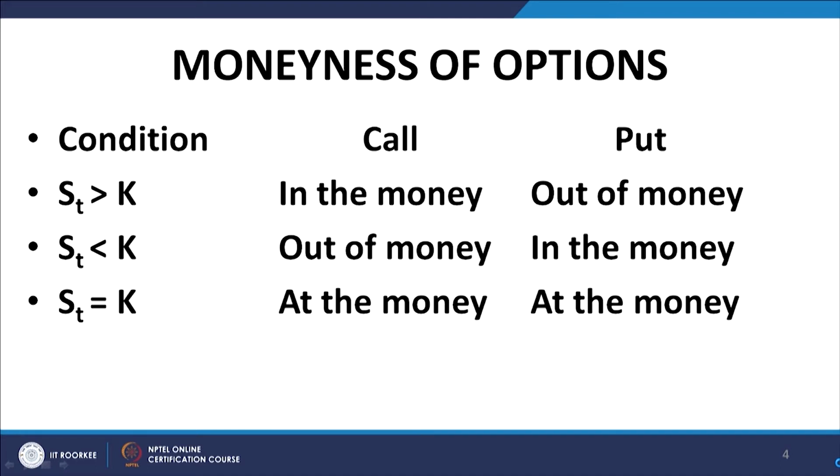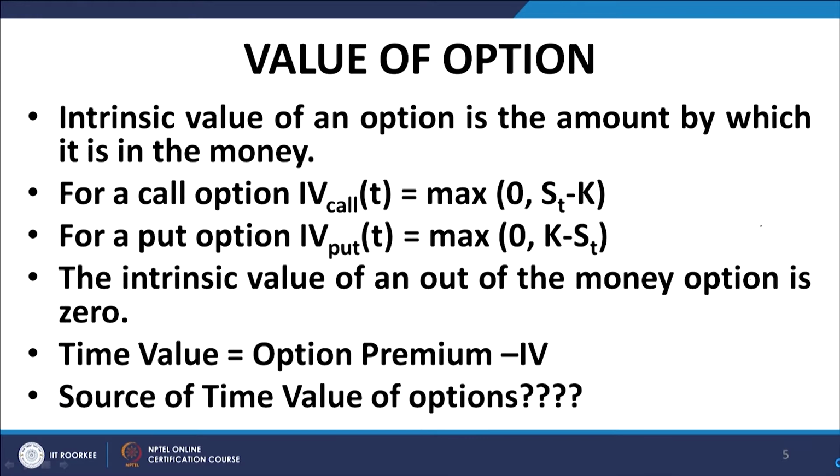Conversely, if ST is less than K, the put option becomes in the money and the call option becomes out of the money. And if ST is close to K or equal to K, both options are said to be at the money. The value of the option I explained last time, the concept of intrinsic value.